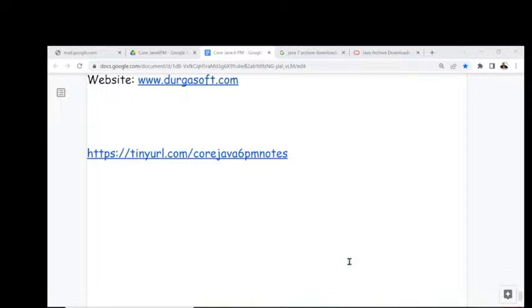What is the error here? All private instances are in restricted mode only. Connection is refused. Why? Because your username and password may not be right. Please check the username and password once again. Then open the SQL prompt here.